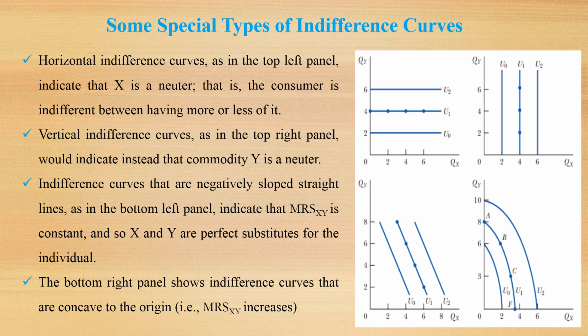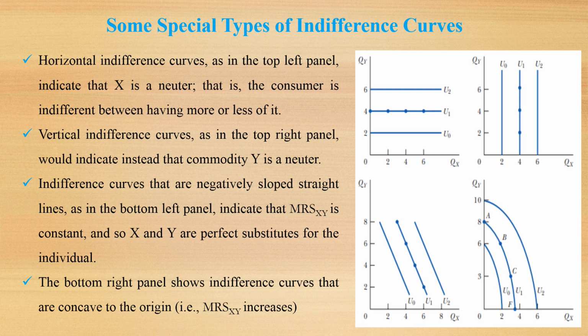There are some special types of indifference curves: the horizontal indifference curve, the vertical indifference curve, those that are negatively sloped straight lines, and another indifference curve that is concave. A horizontal indifference curve, as in the top left panel, indicates that X is a neuter good, that is, the consumer is indifferent between having more or less of it.